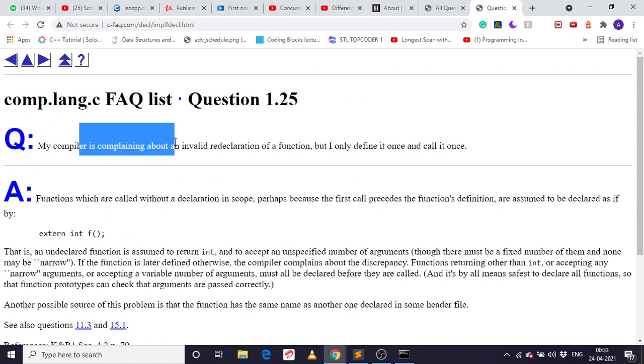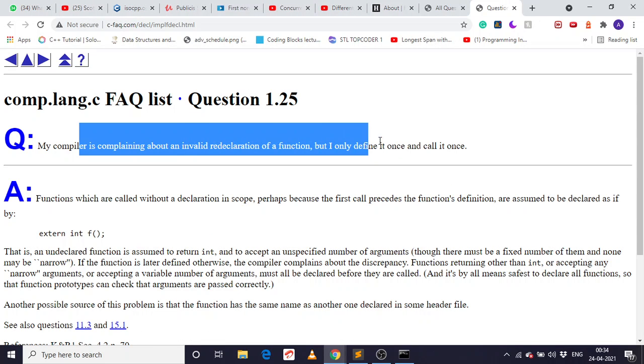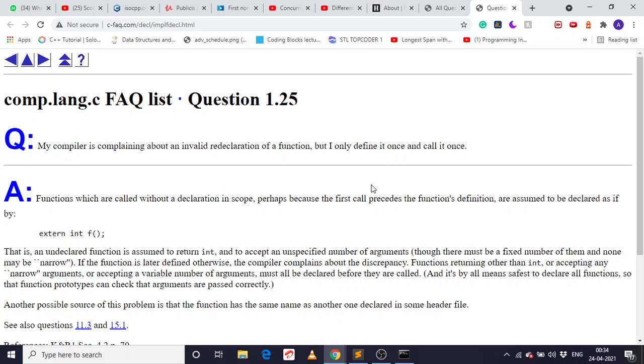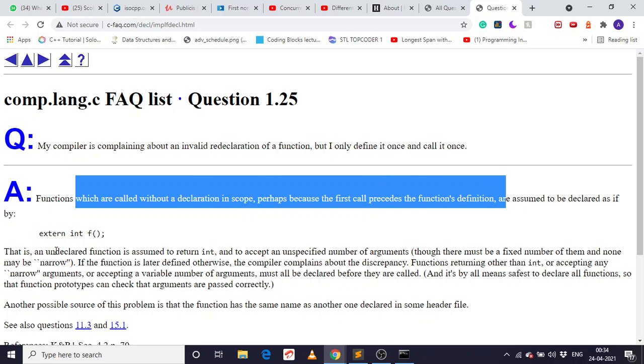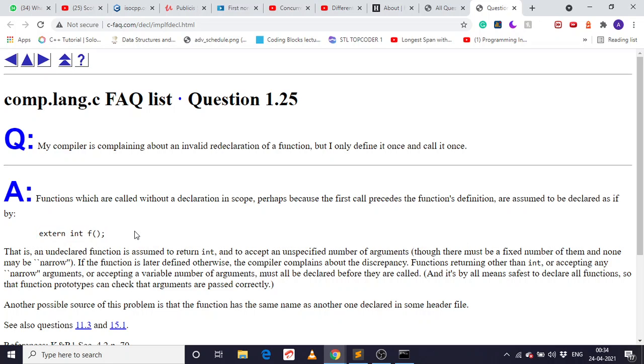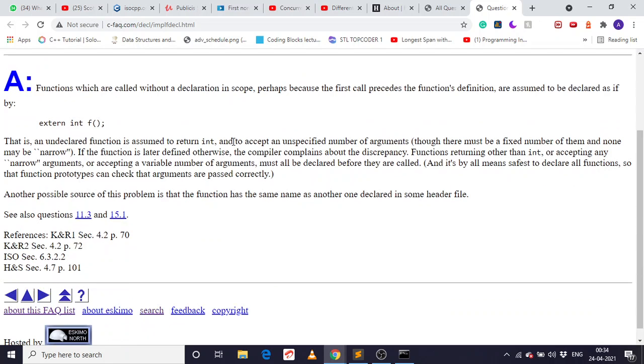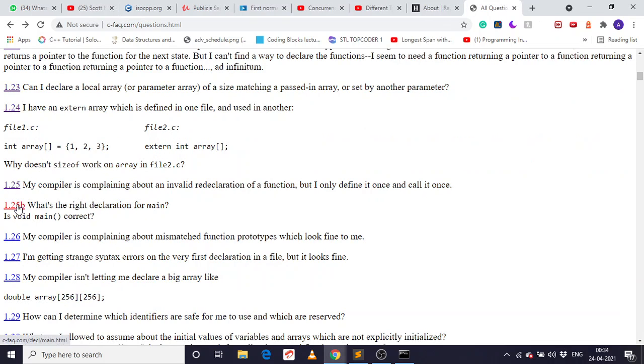The compiler is complaining about an invalid declaration of a function, but I define it once and call it once. So yeah, these are functions which are called without declaration. It's called perhaps because the first call precedes the function definition. Oh yeah, this is just a declaration, and we should define it also, otherwise it will give you an error. Cool thing. What's the right declaration for main?